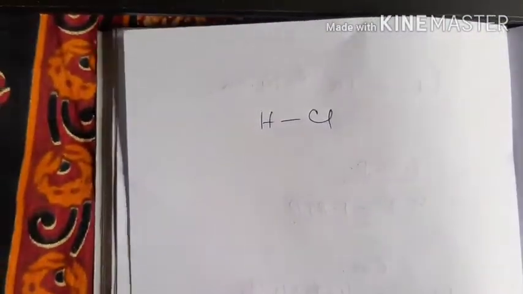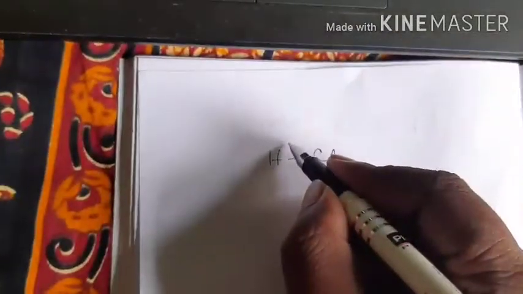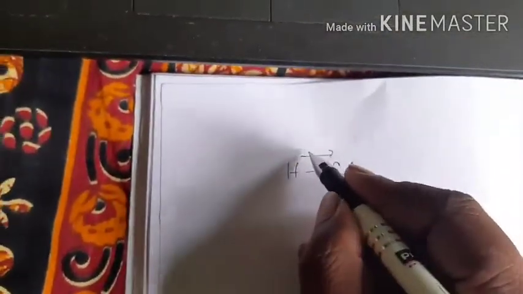Here chlorine is more electronegative than hydrogen, so the dipole moment will shift from the hydrogen towards the chlorine. There is only one bond, so whatever the bond dipole moment of this molecule is, that would be the dipole moment of the whole molecule.